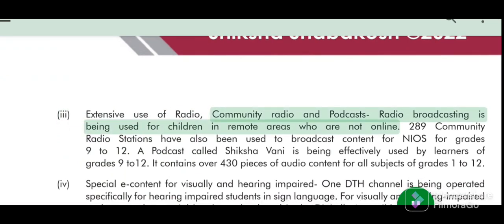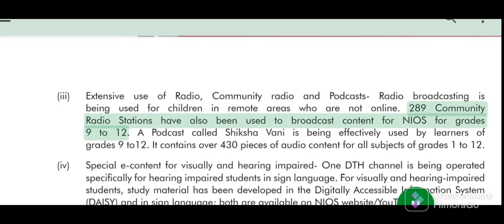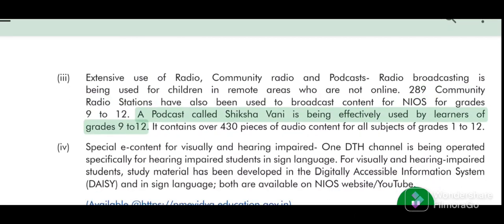Radio broadcasting is being used for children in remote areas who are not online. 289 community radio stations have also been used to broadcast content for NIOS for grades 9 to 12. A podcast called Shiksha Vani is being effectively used by learners of grades 9 to 12.